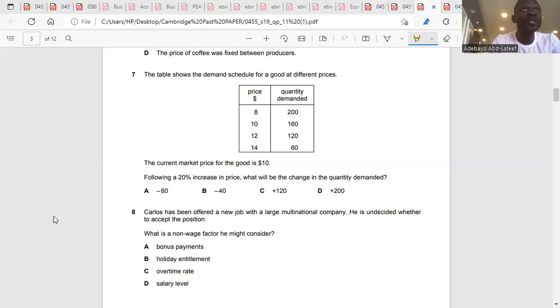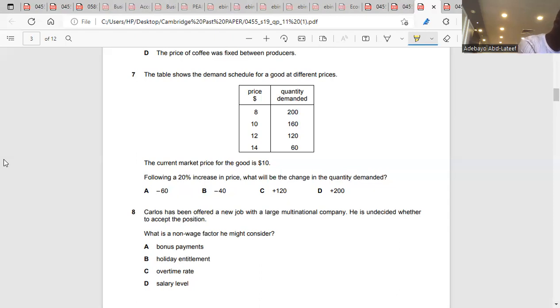Well, listen, this is price elasticity of demand. The formula for price elasticity of demand, we call it PED, is equal to the percentage change in quantity demanded over the percentage change in price. So PED equals (Q2 minus Q1) over Q1, divided by (P2 minus P1) over P1. This is the formula.